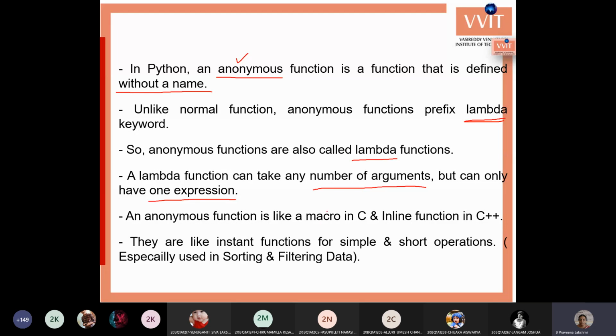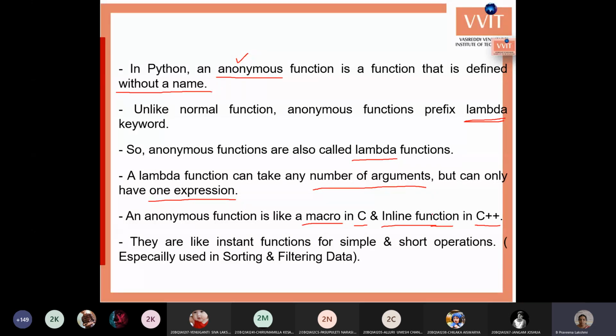These anonymous functions are generally called macros in the C language, or inline functions in C++. But there, in C macros and C++ inline functions, we give the function a name.